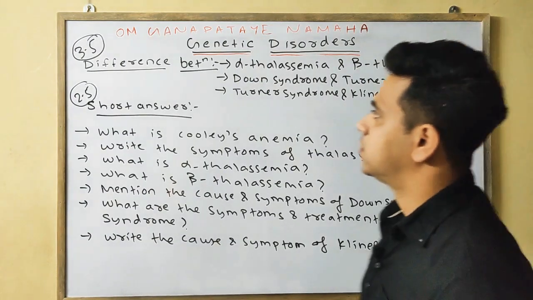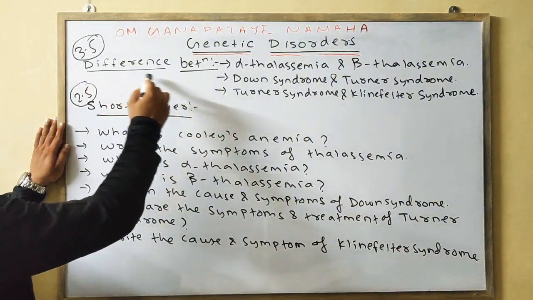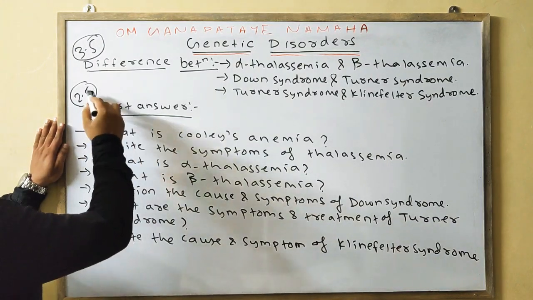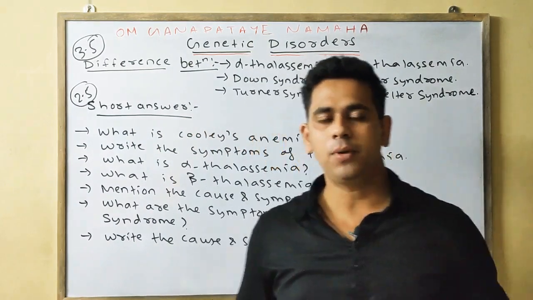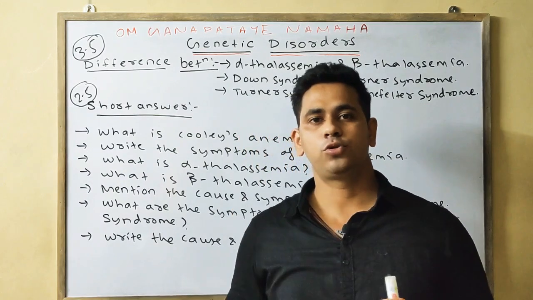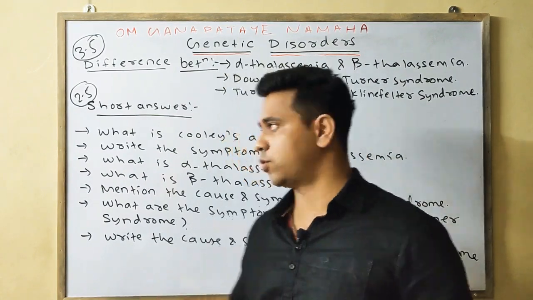Now we'll discuss the difference between and the short notes. The difference between carries 3.5 marks and the short answers carry 2.5 marks. For difference between, you should write a minimum of 4 important points. Okay, you can write more than 4, but minimum you should write 4 important points, not just any 4 points.